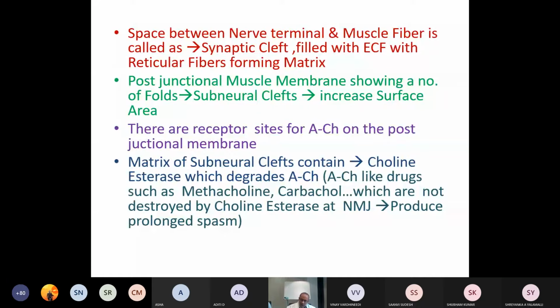So I will talk about the drugs also. Acetylcholine-like drugs such as methacholine and carbachol are not destroyed by cholinesterase at the neuromuscular junction, producing prolonged spasm.